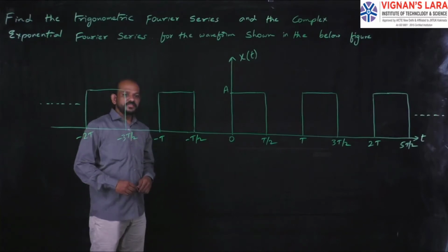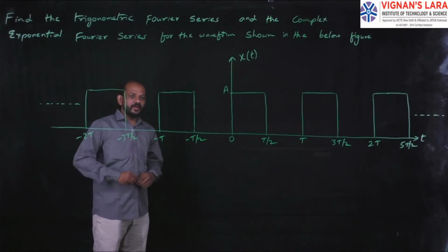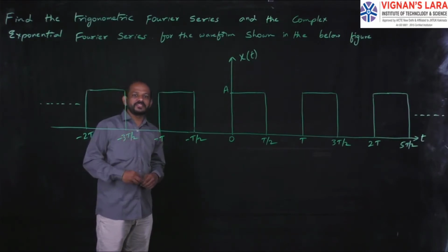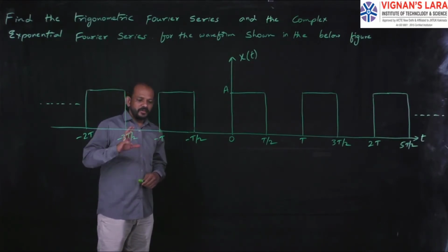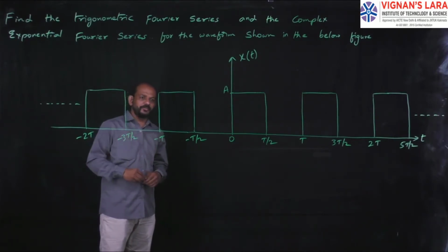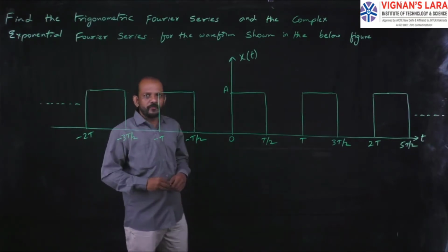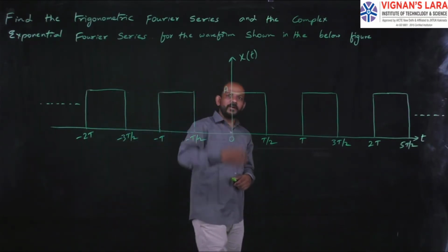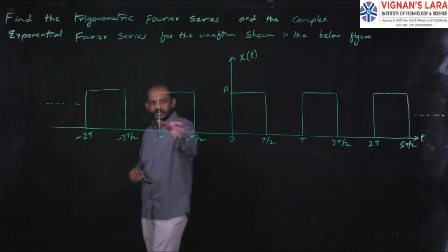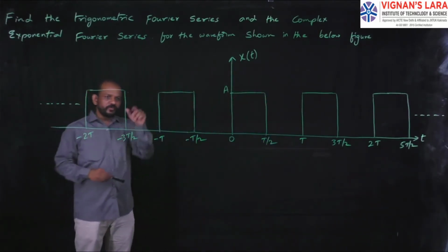Hi students, in this session we are going to see some problems regarding a Fourier series. We have three types of Fourier series: a trigonometric Fourier series, a cosine form of Fourier series, and exponential Fourier series. This cosine form of Fourier series is nothing but the alternate form of trigonometric Fourier series. So now we will do some problems regarding this Fourier series.